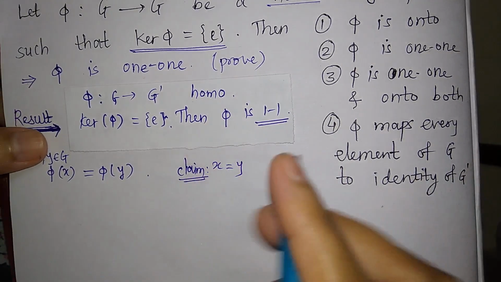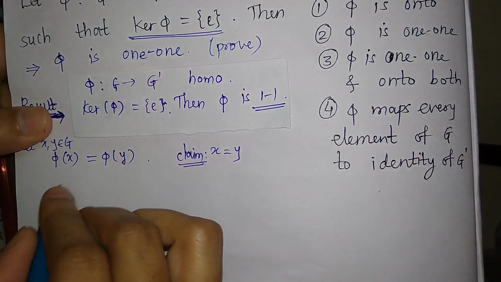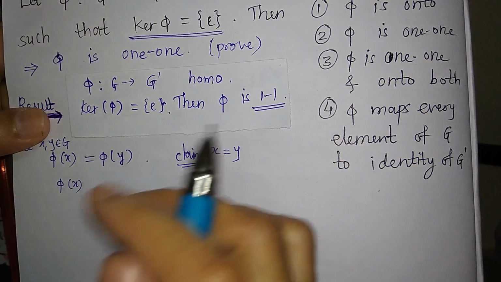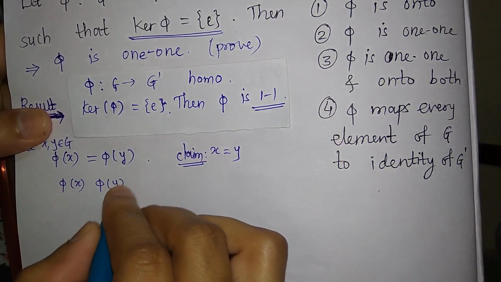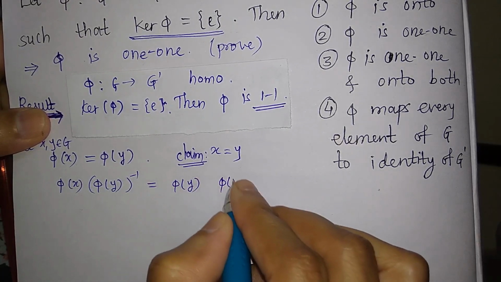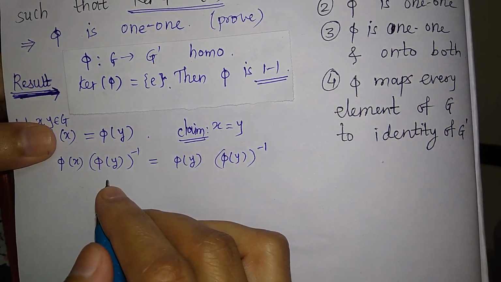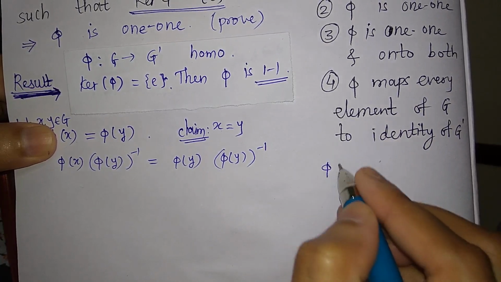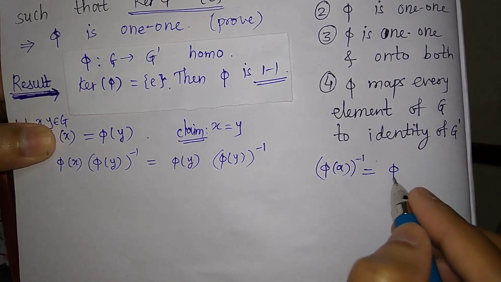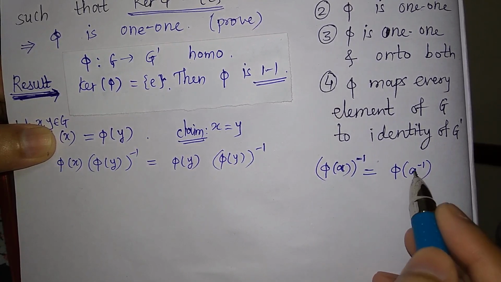So start करते हैं. Now phi of x is equal to phi of y means, now you multiply both sides by phi of y inverse. So phi of x times phi of y inverse is equal to phi of y as it is times phi of y inverse, right? But होमोमॉर्फिज्म की प्रॉपर्टी ये होती है कि अगर आपने कोई एलिमेंट है phi of a और इसका इन्वर्स लिया तो इट इज़ इक्वल टू phi of a इन्वर्स. दैट मीन्स जो यहाँ पे इन्वर्स है वो अंदर आता है यहाँ पे a इन्वर्स.